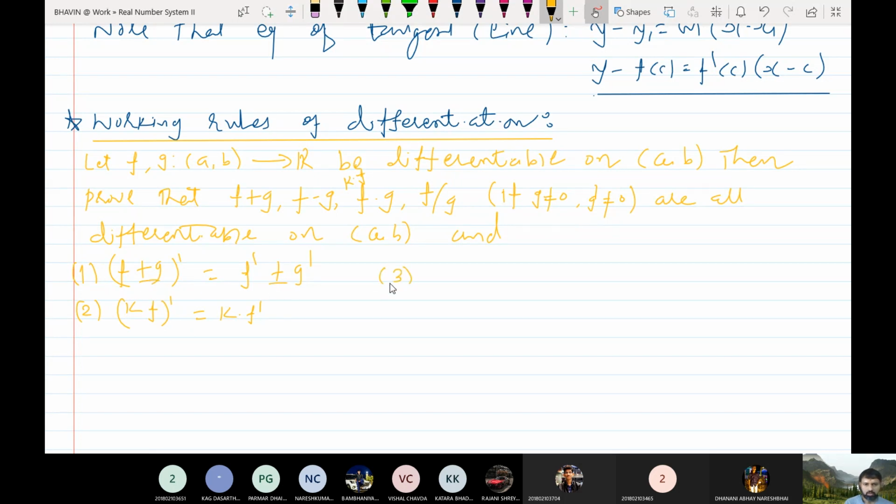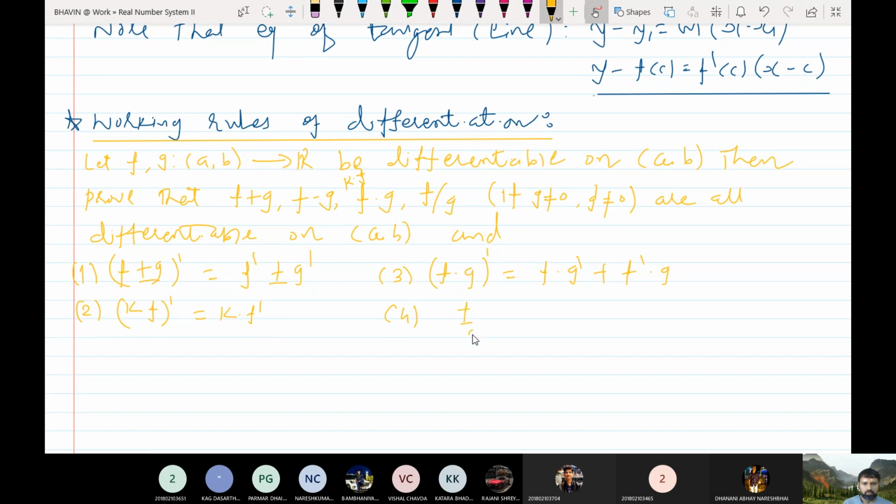And third, what is the derivative of f into g? Can anybody give the formula? f into g dash plus f dash into g. So first I keep f as it is and take the derivative of g, and then I keep g as it is and take the derivative of f.